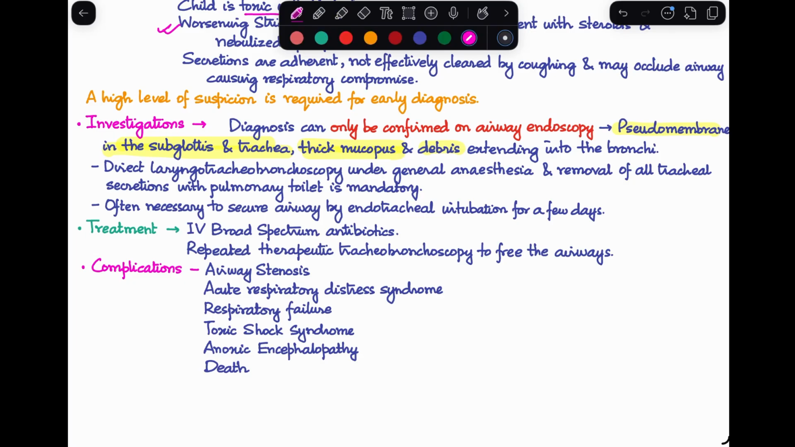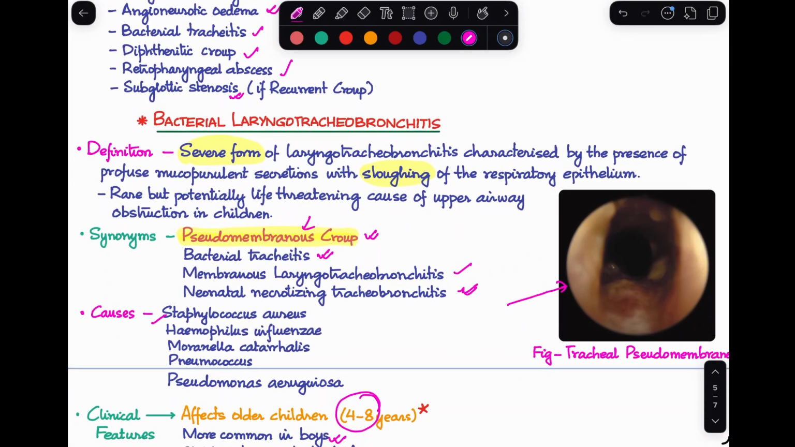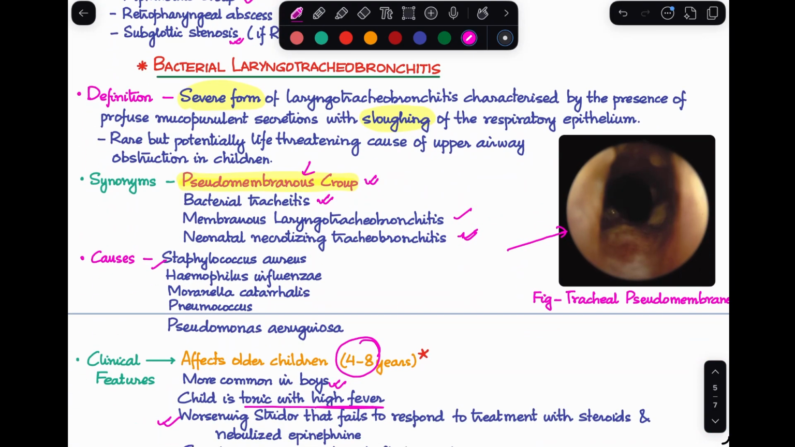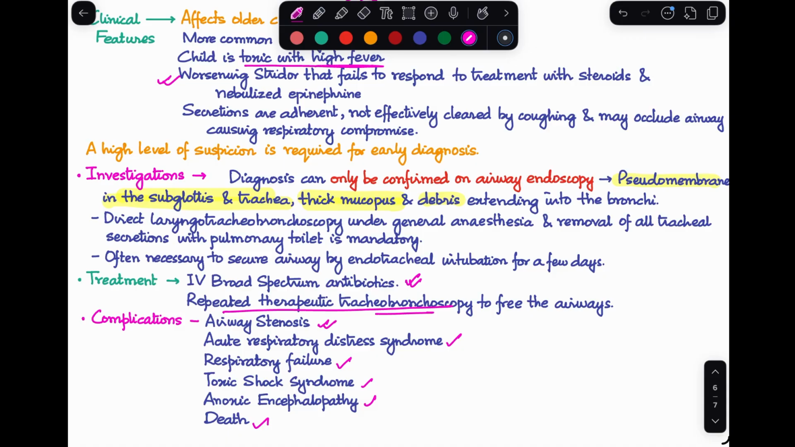The mainstay of treatment over here would be to use IV broad spectrum antibiotics, and we have to repeatedly clear the airway. So we have to do repeated therapeutic tracheobronchoscopy to clear up the secretions. Now, the complications of this are that it can lead to airway stenosis, acute respiratory distress syndrome, respiratory failure, toxic shock syndrome, anoxic encephalopathy, and even death. So, this is the much more severe variant of laryngotracheobronchitis, also known as pseudomembranous croup. That completes our class today. I'll see you in my next class. Thank you.